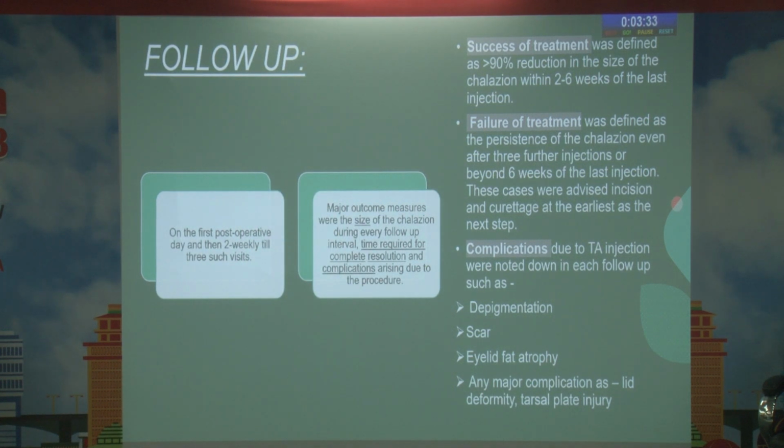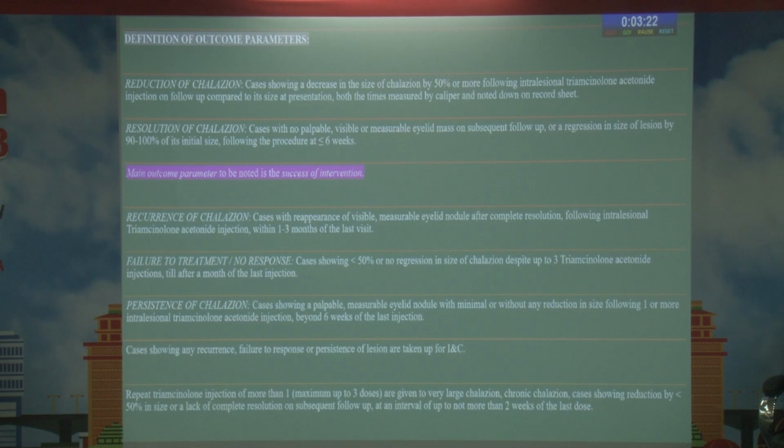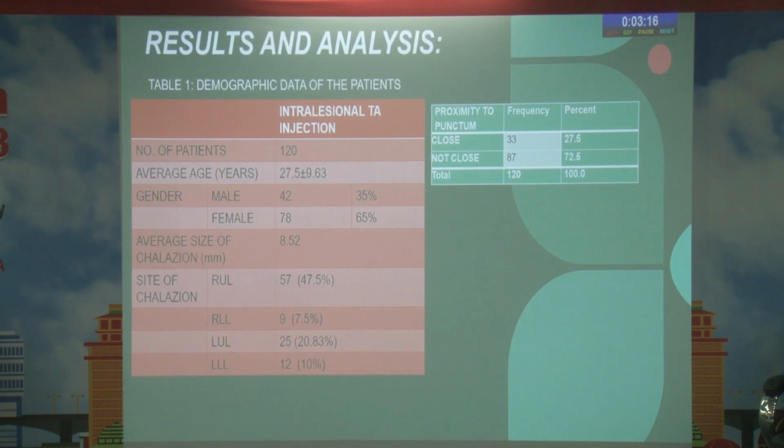The success of treatment was defined as the resolution or reduction in size of greater than 90%. Failure of treatment was defined as the persistence of the lesion even after 3 injections or beyond 6 weeks of the last injection. The outcome parameters were defined. The main outcome parameter to be noted was the success of treatment.